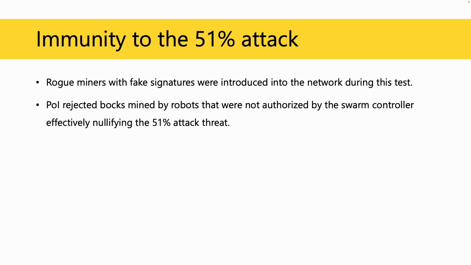Immunity to the 51% attack was tested by introducing rogue robots with fake signatures. The blocks mined by these robots were rejected by other nodes.